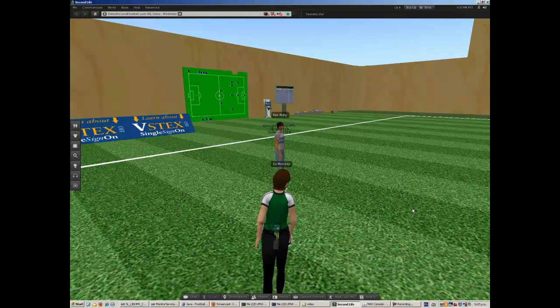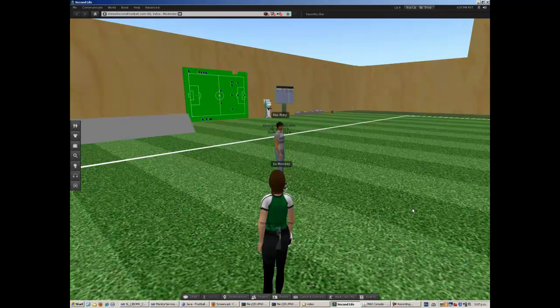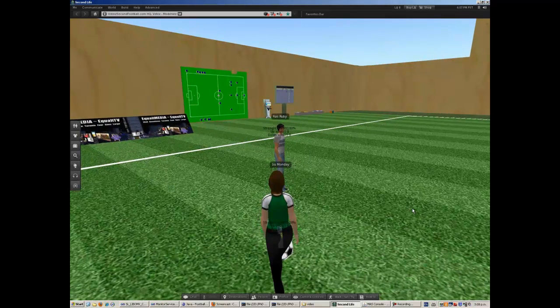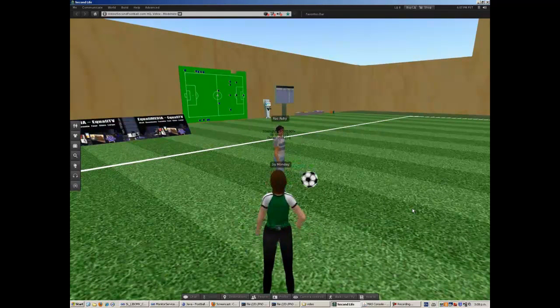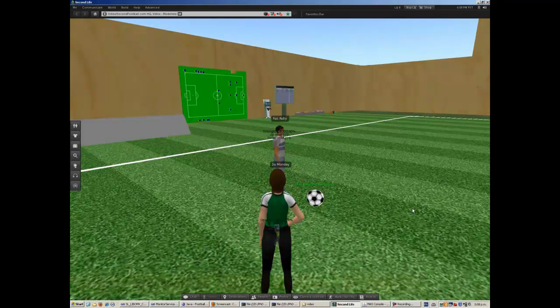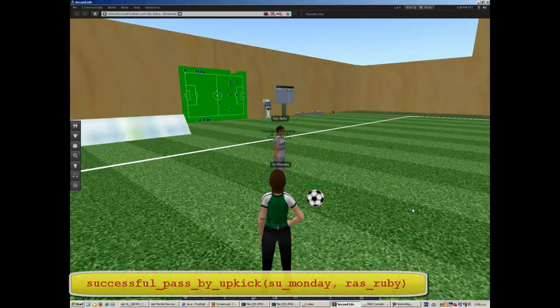Now we demonstrate how a JSON agent makes use of this framework to monitor for his expectations in a football scenario. Here, the JSON agent Rasrup is engaged in the football team play scenario give and go with the human-controlled player Sumande. Once inside Second Life, the agent's avatar receives sensor data through our Second Life sensor. The data processing module processes this data to identify any predefined high-level events. When Sumande kicks and passes the ball to Rasrubi, the framework identifies the high-level event of successful pass by upkick.